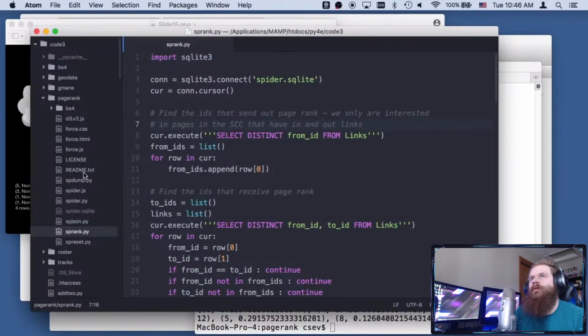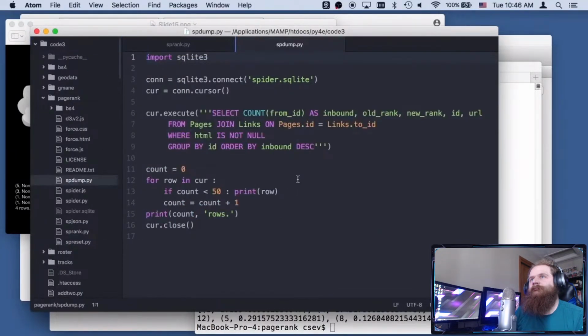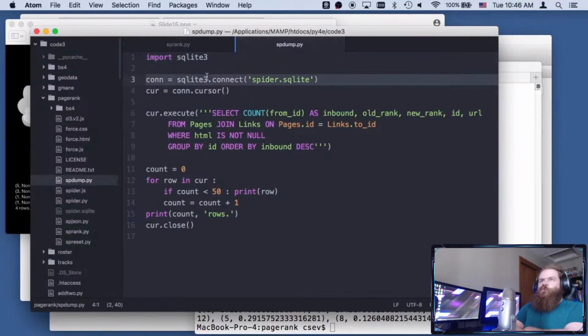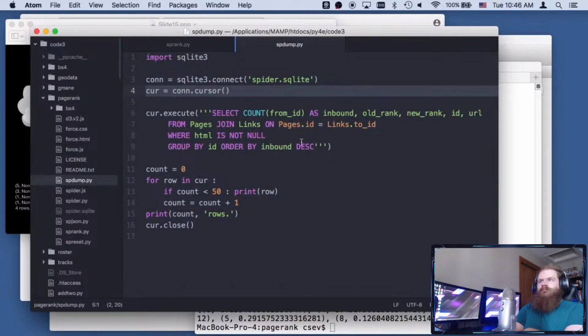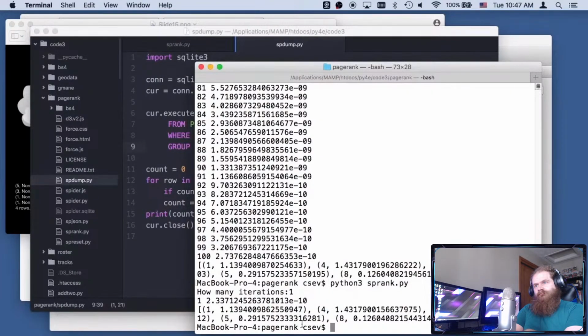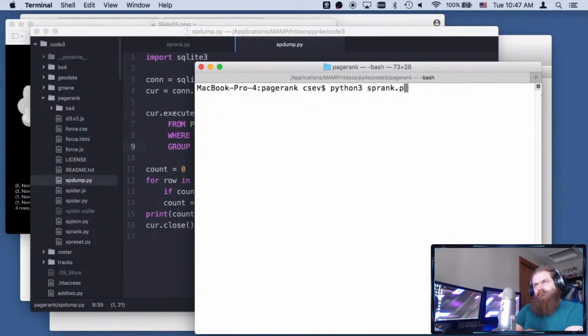So I'll go into SP dump. This is simple code because it's really just running a SQL query and then printing stuff out, right? We connect to our database, create a cursor, and then just do a select count, and we're going to just show the number of links. We're going to order by the number of inbound links descending, so we see the most linked things, and we'll see the top 50 of that. This is just a sample. You'll tend to write little helpers like this that make your life easier, just to show you the kinds of things that you want.